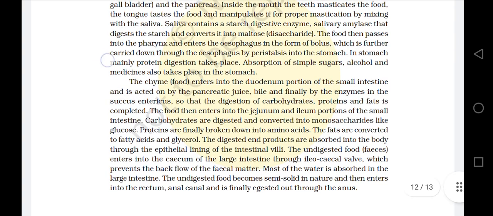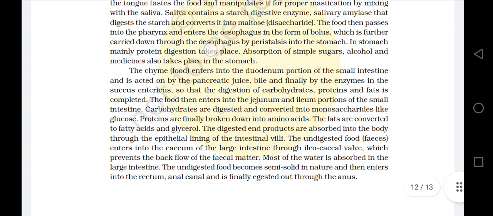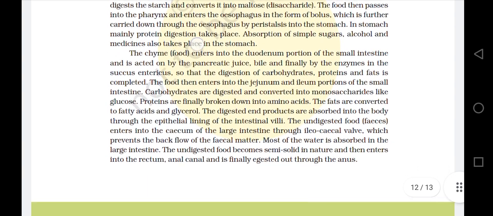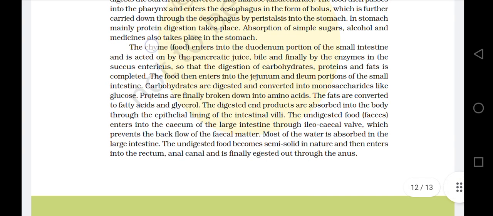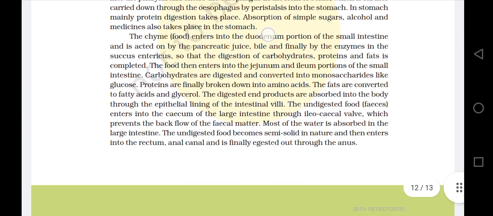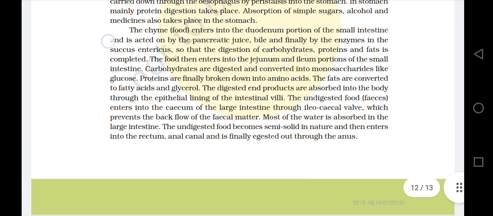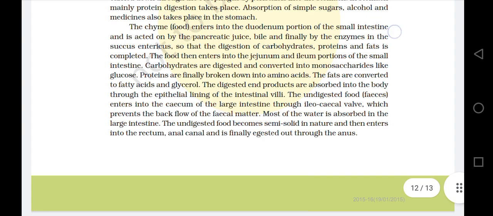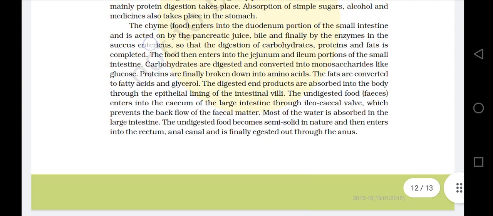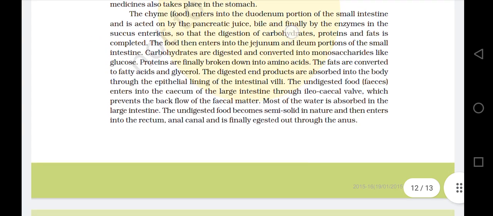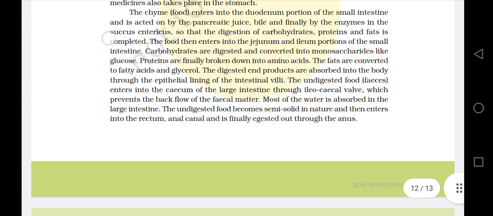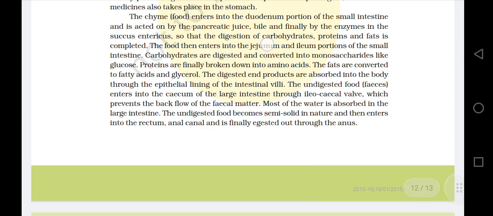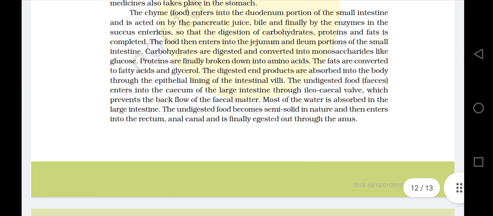In the stomach, mainly protein digestion takes place. Absorption of simple sugars, alcohol, and medicines also takes place in the stomach. The chyme, the food, enters the duodenum portion of the small intestine and is acted on by the pancreatic juice, bile, and finally by the enzymes in the succus entericus, so that the digestion of carbohydrates, proteins, and fats is completed. The food then enters the jejunum and ileum portion of the small intestine.